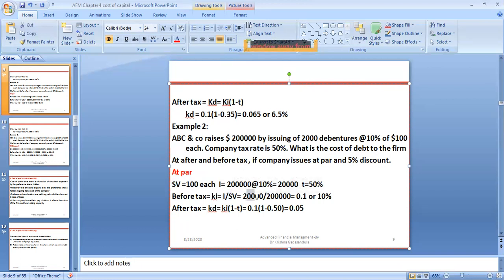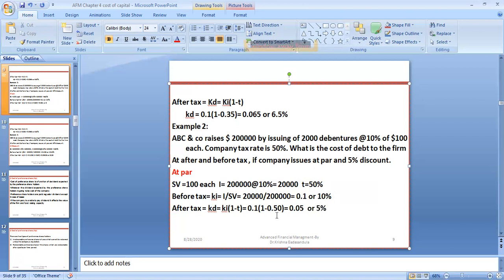I means interest, 20,000, and SV means sale value, 200,000. That's equal to 0.1 or 10%, the cost of debt before tax. After tax, the tax rate is 0.5, so if we calculate after tax, it is 5%.